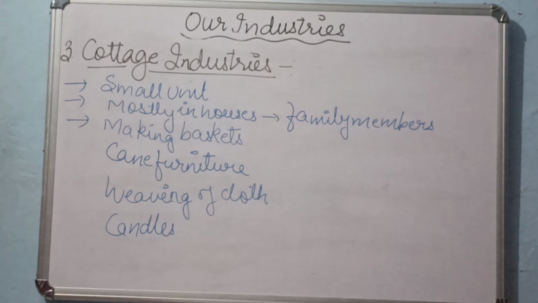So industries depend on three kinds of investment. What kind of investments are there? A large investment, a small investment. Where large investments are made, that is the large scale industry, and then the small scale industry, and finally the cottage industry.